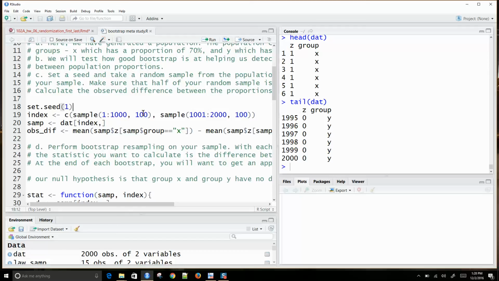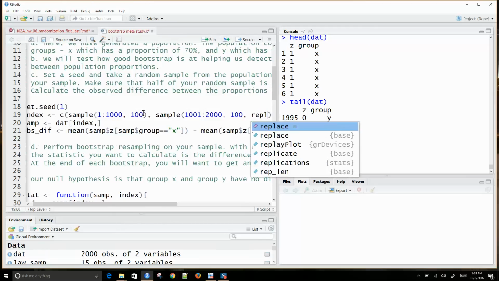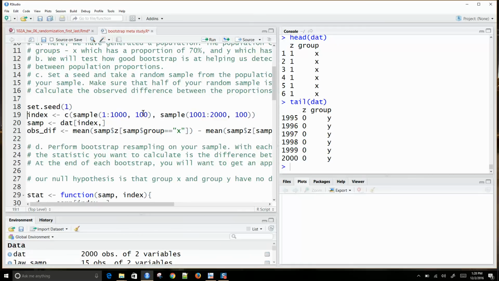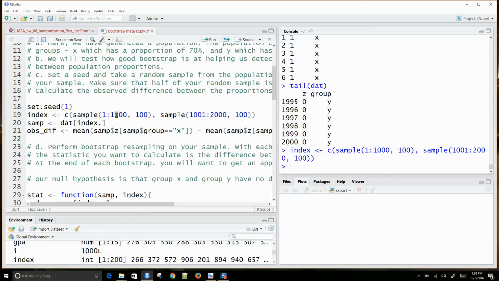I could turn on replace equals TRUE if I wanted to treat these as infinite populations, and that might be something worth exploring. Right now we'll just say we've got a finite population of 1,000, and we're going to take 100 from each of them. Then we would subset our data using those indices that I selected. So I would take the data and subset based on the indexes, and this would be my SAMP.